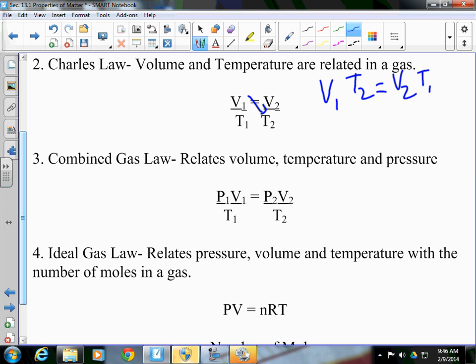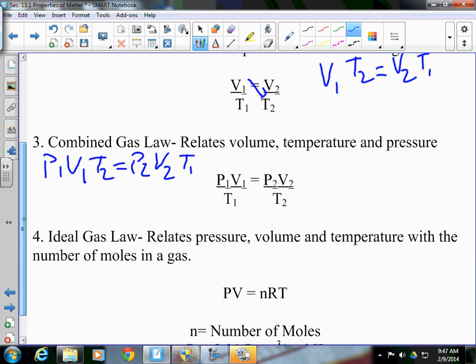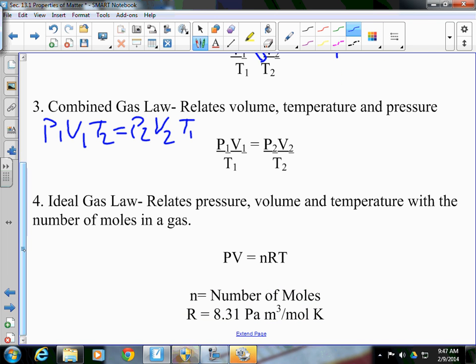Again, you could cross multiply and get P1 V1 T2 is equal to P2 V2 T1. P is pressure, V is volume, T is temperature. Lastly, we talk about the ideal gas law. PV equals nRT. P is pressure, V is volume, n is the number of moles, and R is a constant.